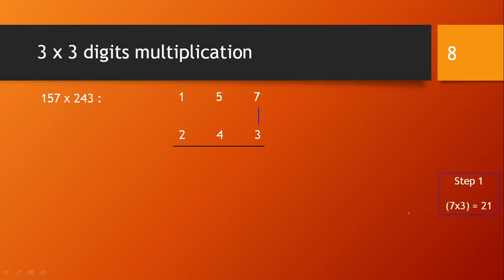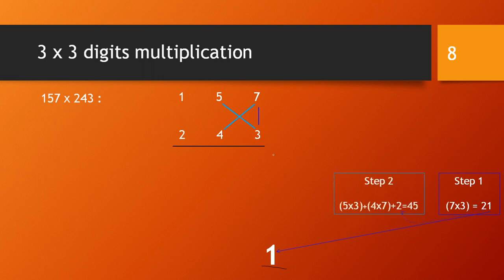So in step 1 we are getting 7 into 3, 21. Out of that 21, 1 will be in the main result and 2 will be carried out for step 2 addition. Second step, crosswise multiplication: 5 into 3, 4 into 7.